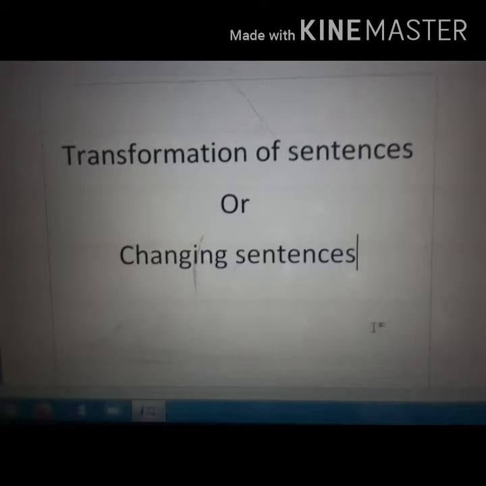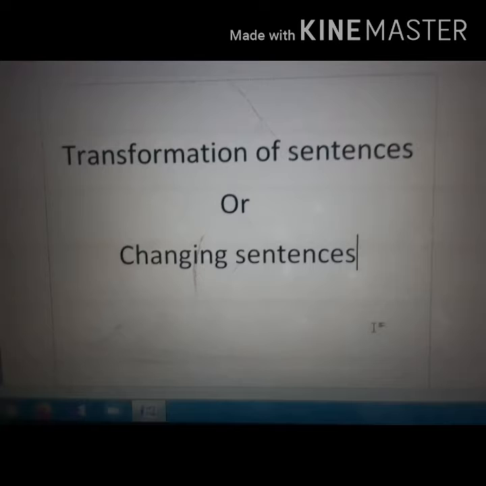Today I am going to discuss with you a topic on grammar, that is transformation of sentences. It is also called changing sentences. So our today's topic is transformation of sentences, and I want to tell you another thing, that transformation